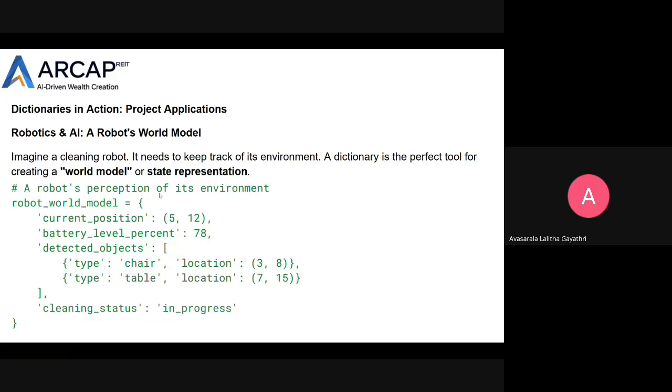So here the perception of its environment. Robot world model, here the current position and the robot's battery level percentage and detected objects. So type is a key and child is a value, and the location and the cleaning status in progress.